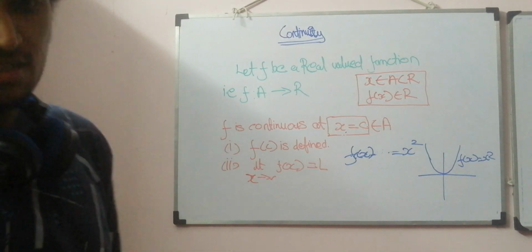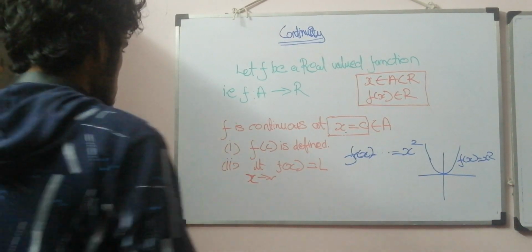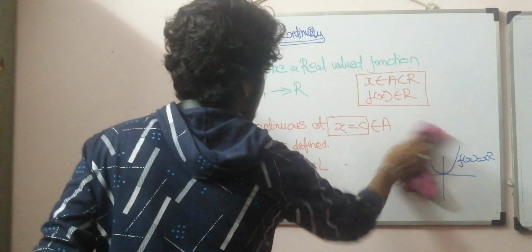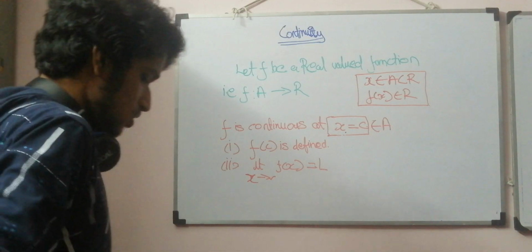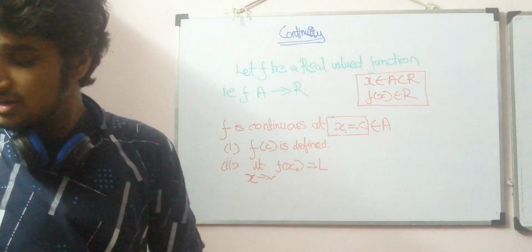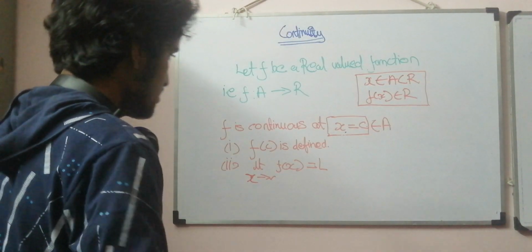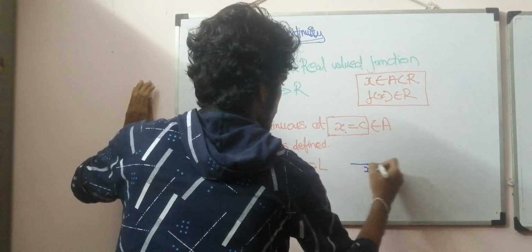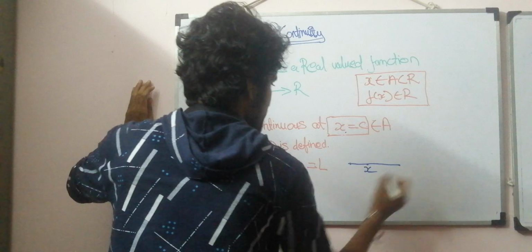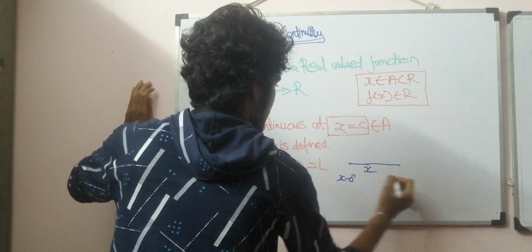The second condition is that limit x tends to c, f of x is equal to some number, say L. What does the limit condition say? That is, I am having x and I am considering a small interval x minus delta and x plus delta.